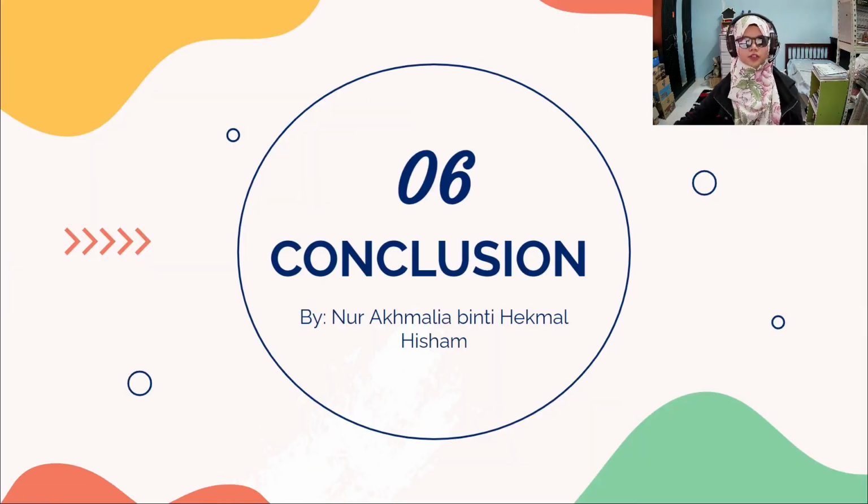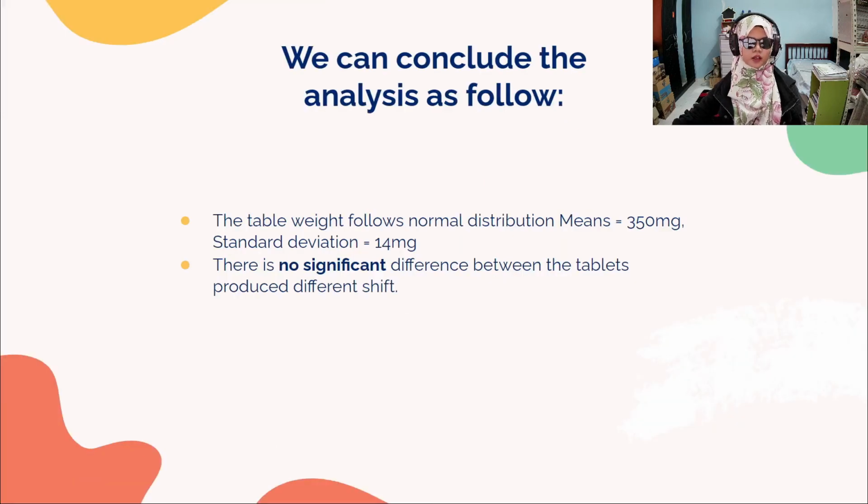The conclusion that we can make is that the tablet weight follows a normal distribution with mean equal to 350 milligrams and standard deviation of 40 milligrams, and there is no significant difference between the tablets produced in different shifts. The linear regression model is a valid model to predict the test result of the tensile strength of the peel based on its relative density with up to 95% accuracy. That's all from me. Thank you.